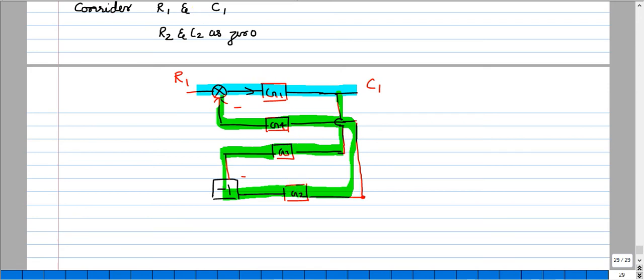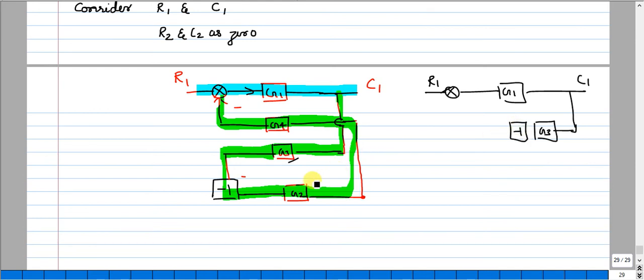So let me write it in a simple form. R1 as an input which has a summing point, and I have a block G1 and the output is C1. I am taking a feedback. So the first block that I have receiving is G3. Let me write the block G3 followed by the next block, -1, followed by G2, and I am reaching the G4 position and coming back to the same summing point.